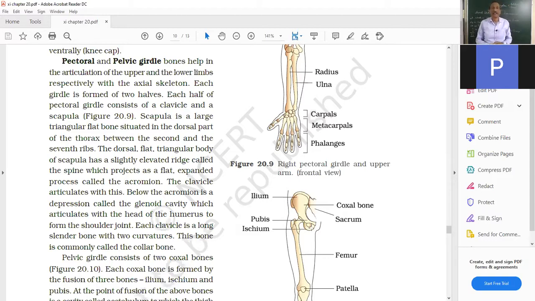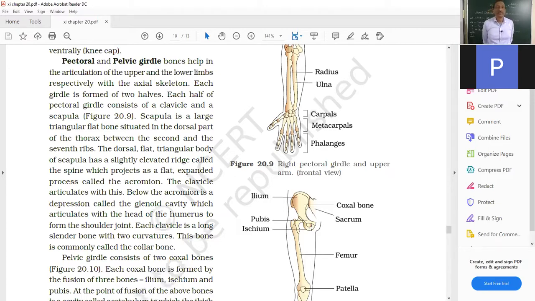These bones help in the articulation of the upper and the lower limbs respectively with the axial skeletal system. Each girdle is formed in two halves, one on the left and one on the right. Each half of the pectoral girdle consists of the clavicle and scapula. The scapula is a large triangular flat bone which is found in the back.